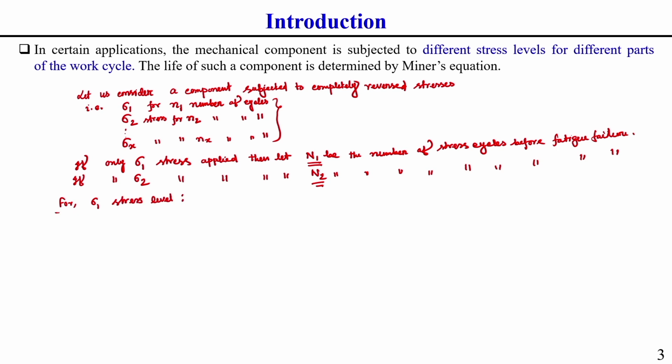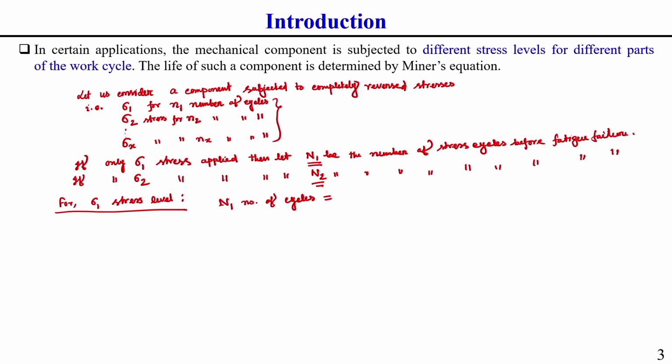Now we can do some arithmetic calculation here. We can write that N1 number of cycles is equal to the full, or total, fatigue life.